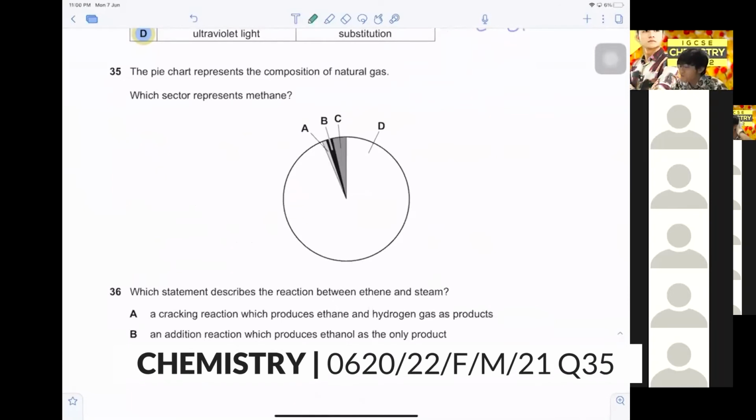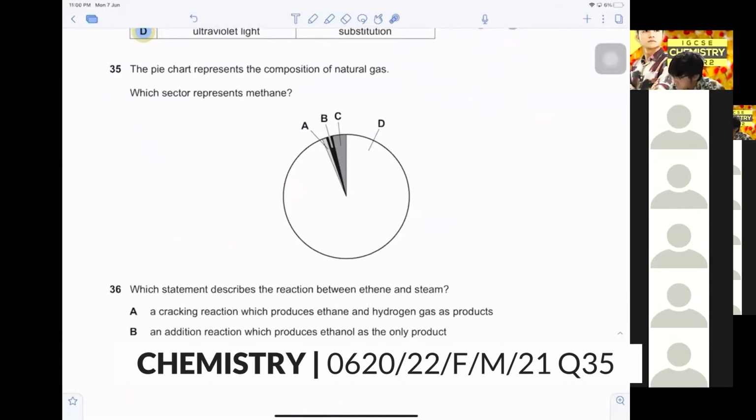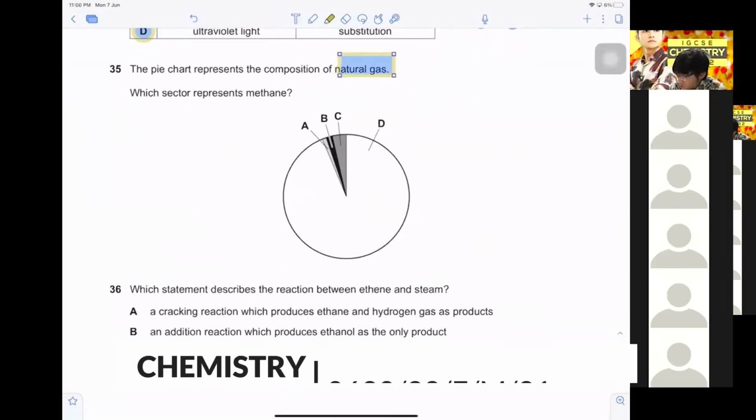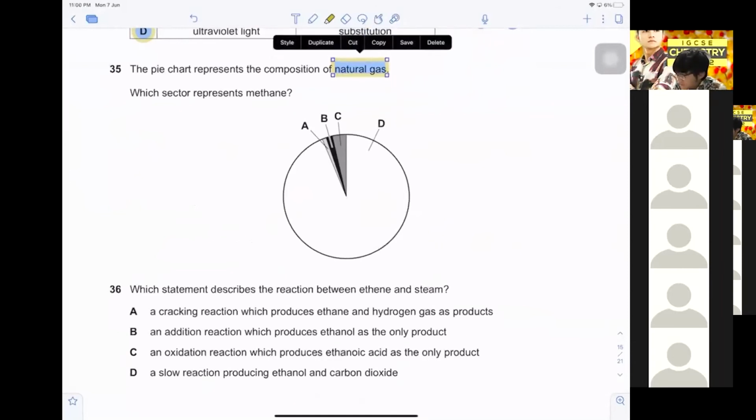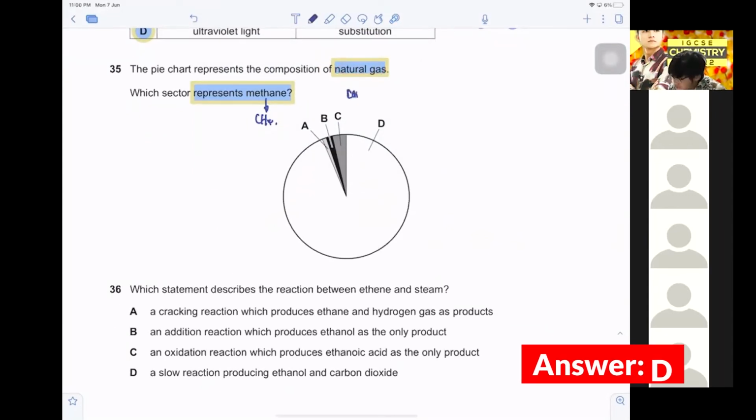Okay, 35. Composition of natural gas. Which sector represents methane? As what I mentioned, this question already told you the answer. Natural gas contains mostly methane. Mostly is D. The majority of them will be methane.